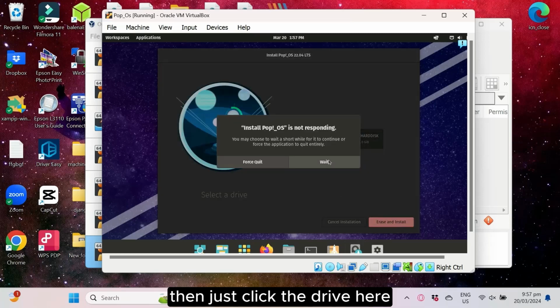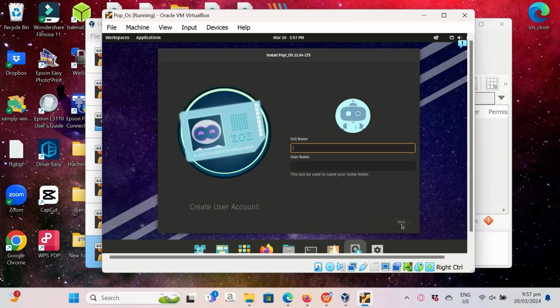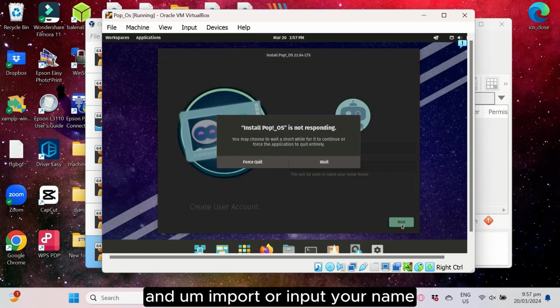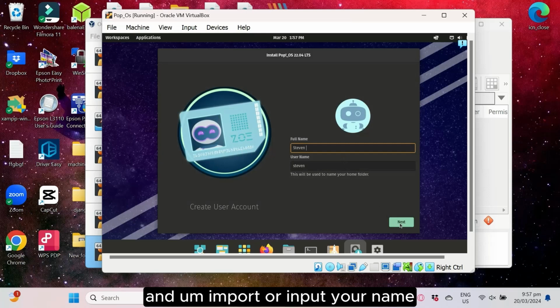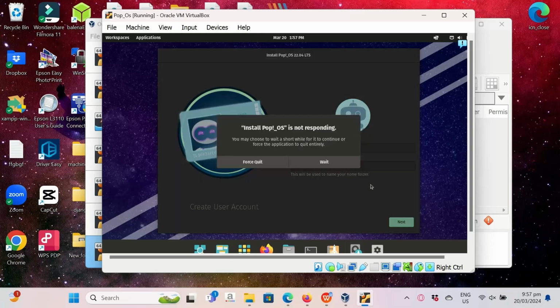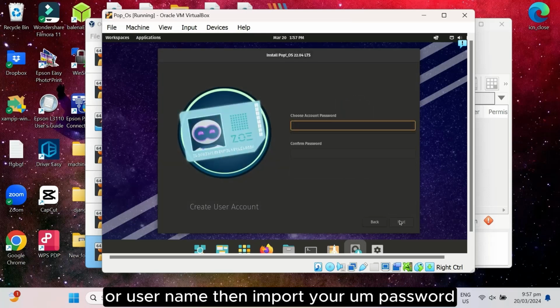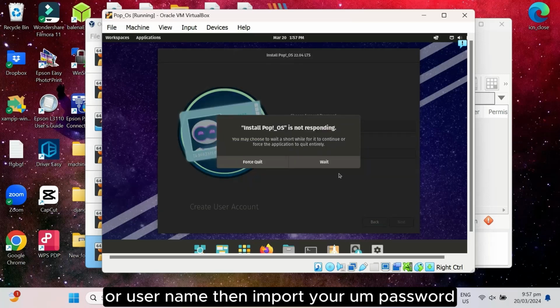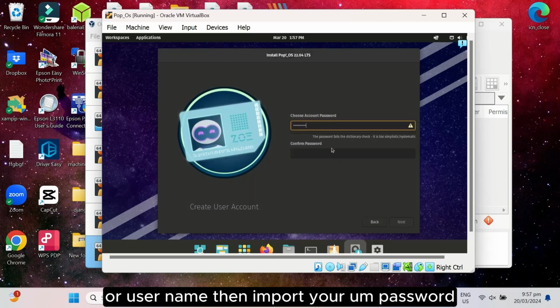Then click the drive here and input your name or username. Then input your password.